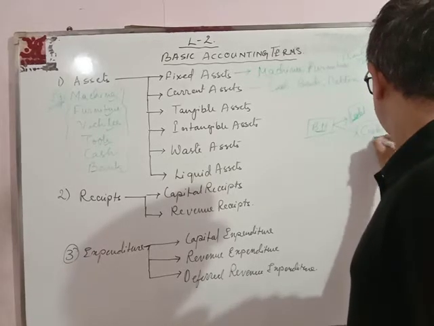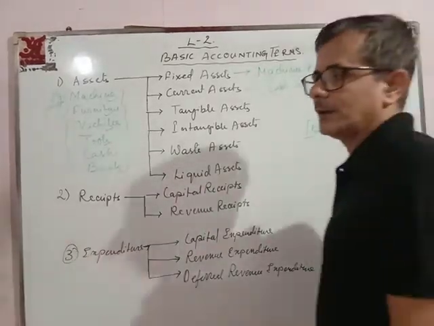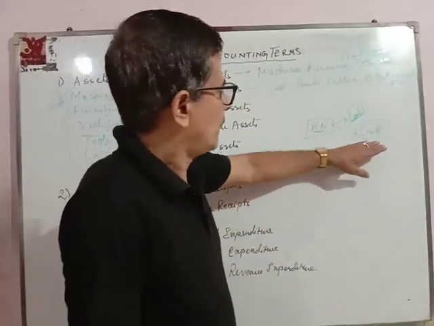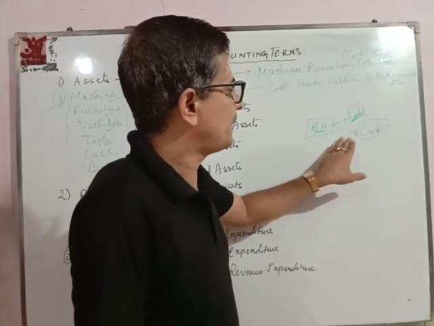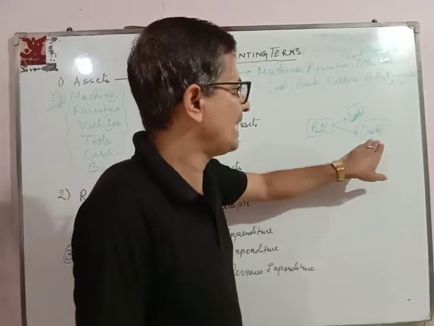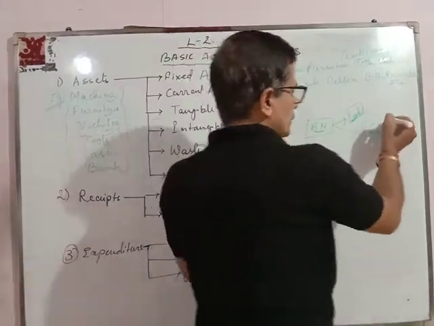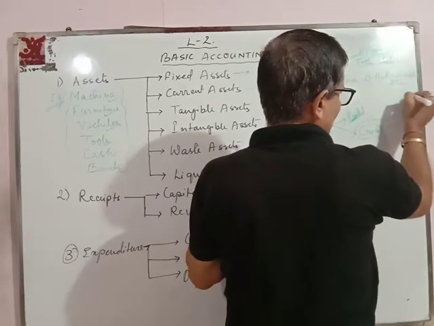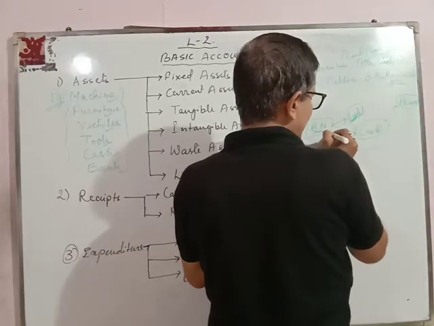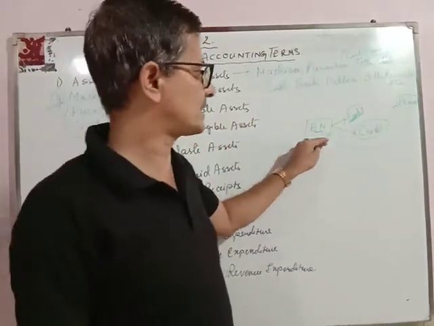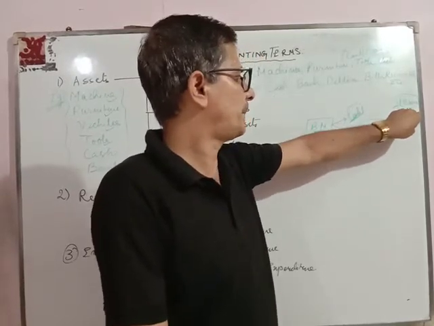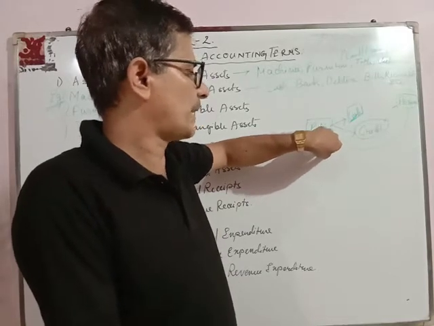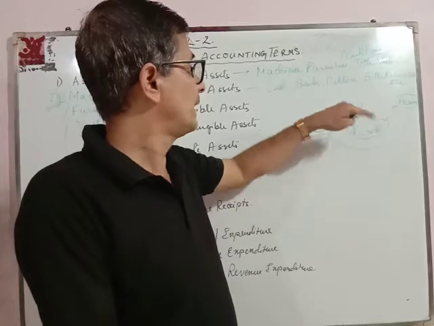It depends on the businessman to whom he wants to sell goods on credit. The persons who bought the goods on credit are called the debtors of the business, because the business is supposed to get the money from those people. Whatever amount he is supposed to get is called debtors.